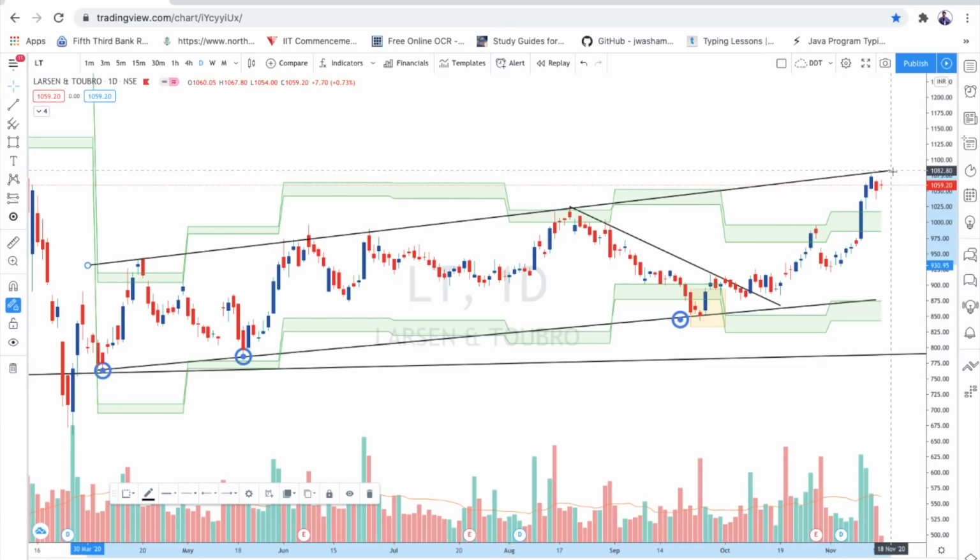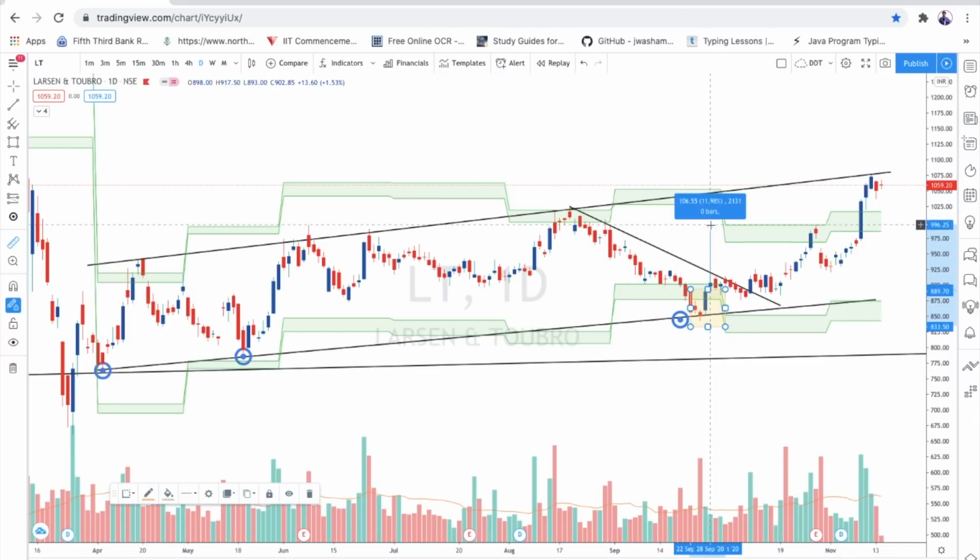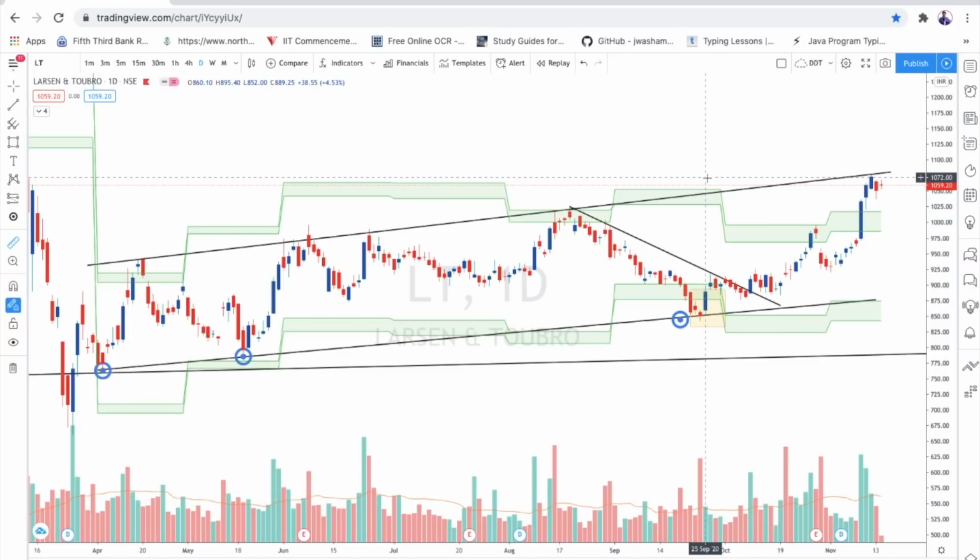So how much is this? This gave more than 20%, guys. If you figure out these candlestick patterns and where these values are, you can make money out of it very easily.